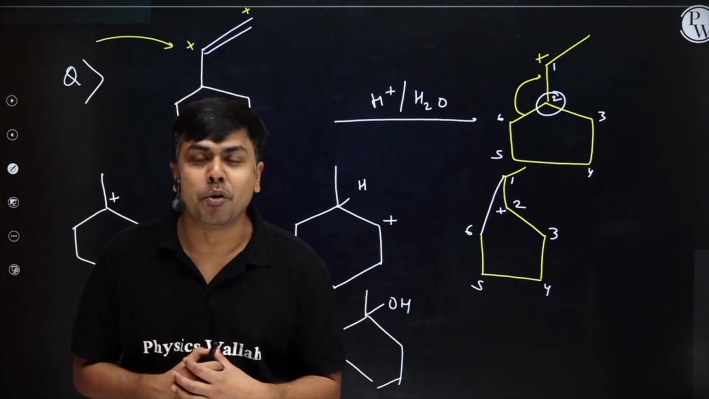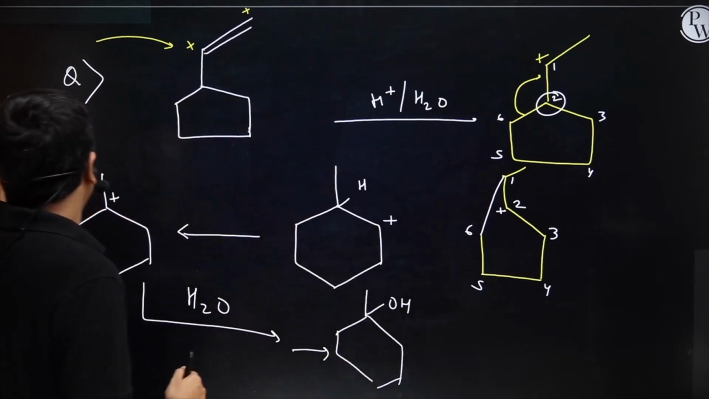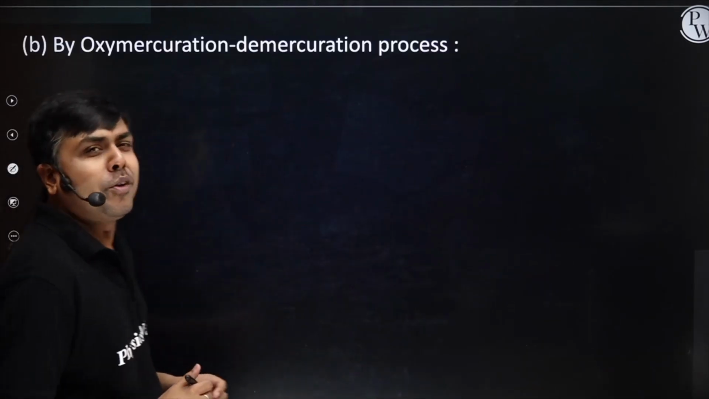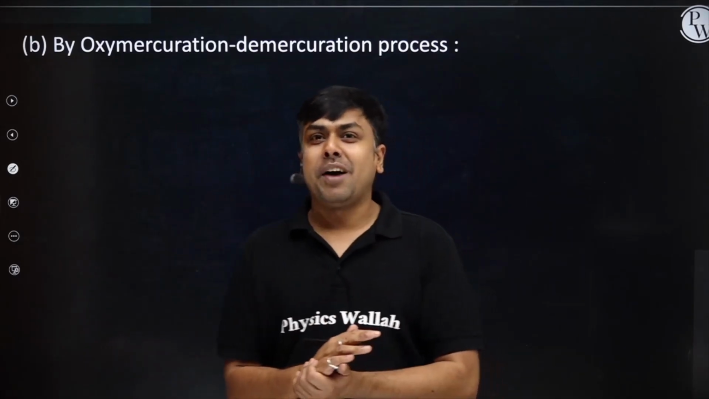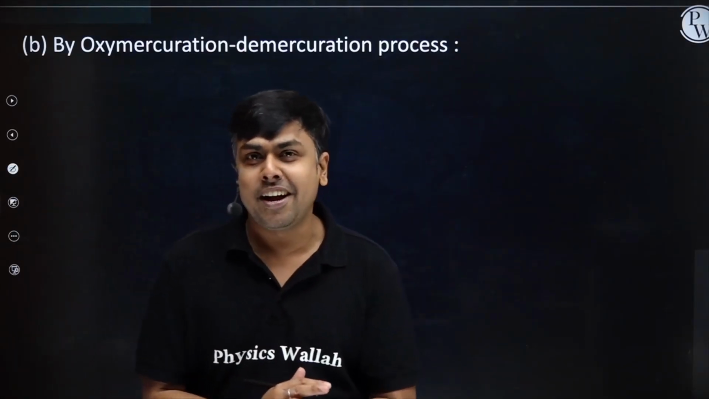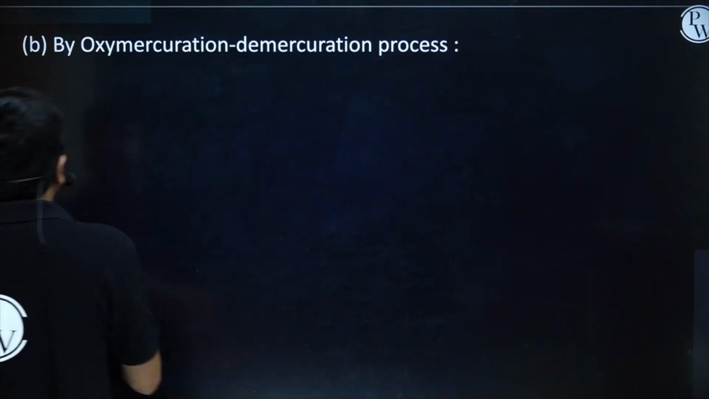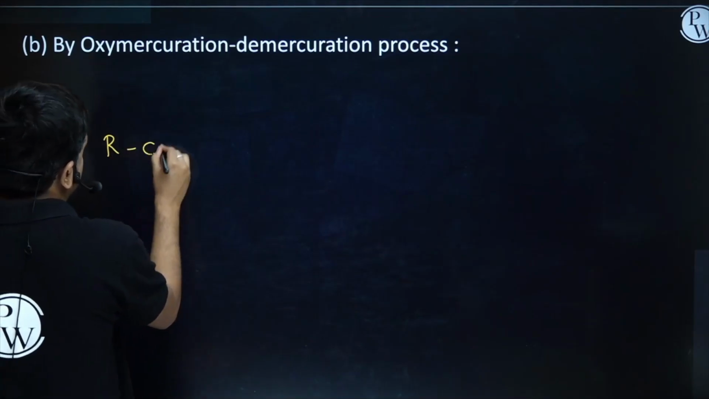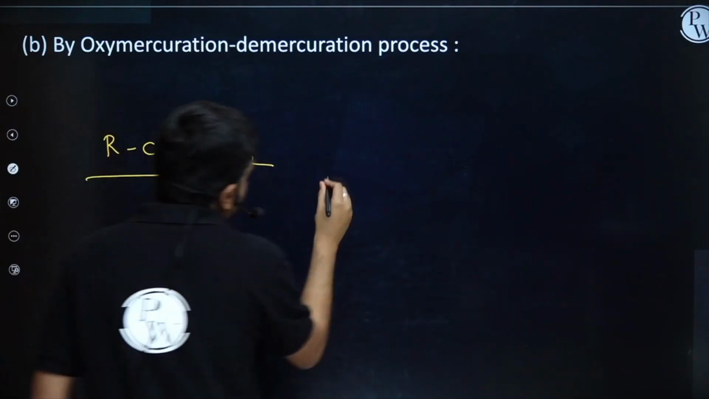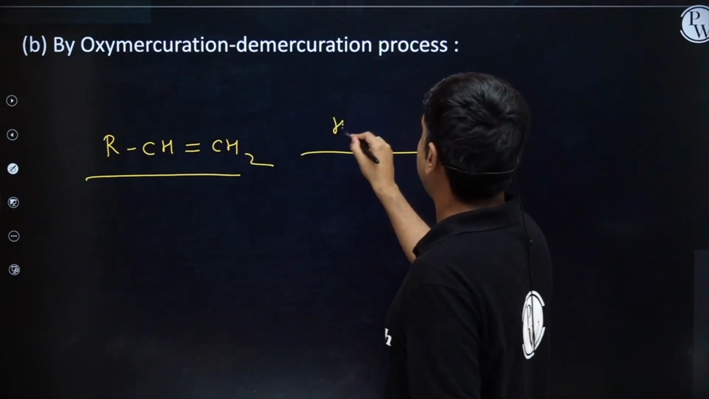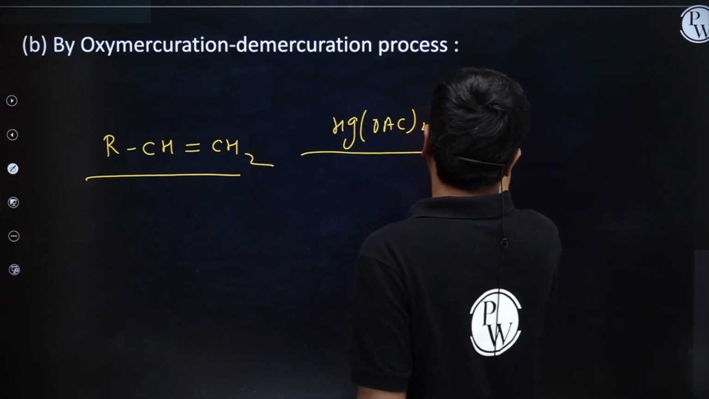Students, now let's move to the next method of preparation of alcohol. Oxymercuration and demercuration process. This particular process also we have studied in the previous lecture only, right? So it's all about revision of previous lecture. I'm having an alkene RCH, doubly bonded CH2. I hope you remember it, right? It's treated with Hg(OAc)2, then water as a solvent.